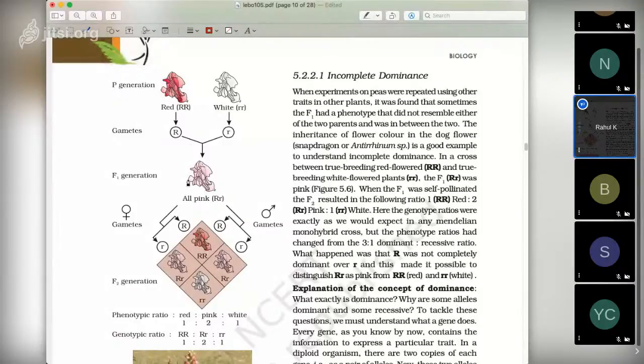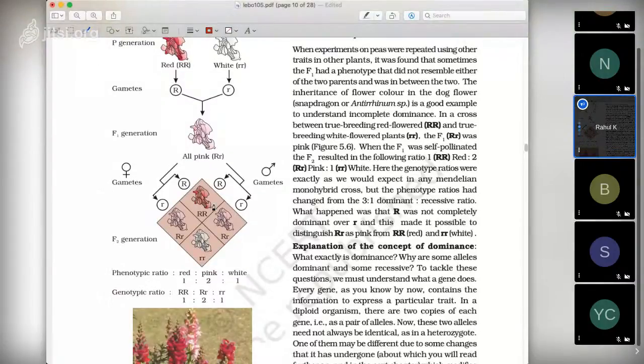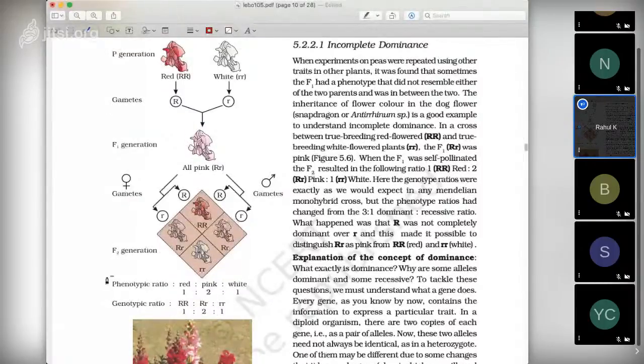Always remember this. In F1 generation, we get all pink. So when we do selfing, we get one pure red, two pink, and one white. In phenotypic ratio and genotypic ratio, both are same. One is red, two are pink, one is white. Okay, 1:2:1. Genotypic ratio, one is homozygous R, capital R, two are heterozygous, and one is homozygous small r. So that is also 1:2:1. So in incomplete dominance, one question is, we get genotypic and phenotypic ratio same.